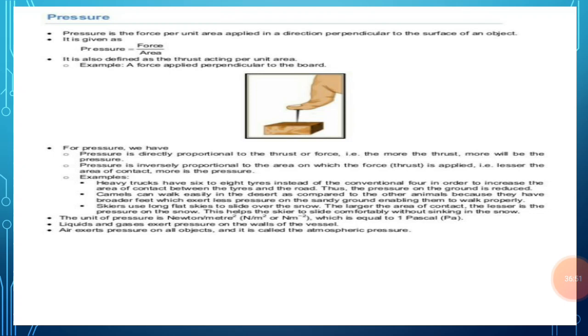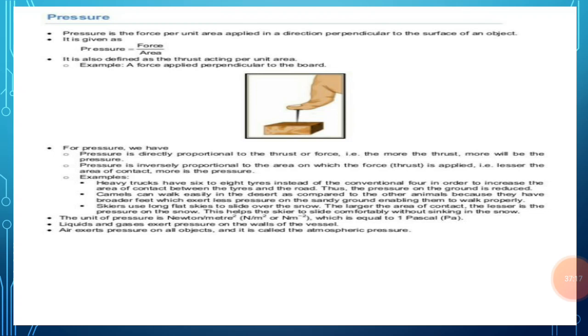This can be explained with the help of the following examples. The first example that we are going to take here is a school bag. A school bag has a wide strip made up of thick cloth, so that the weight of the bag falls over a large area of the shoulder of a child, producing less pressure on the shoulder. And due to this less pressure, it is more comfortable to carry the heavy school bag.